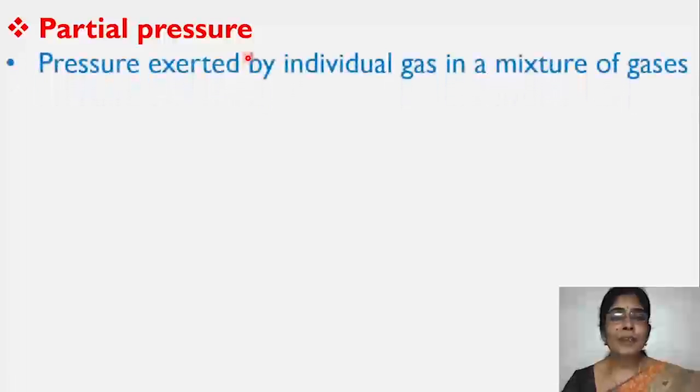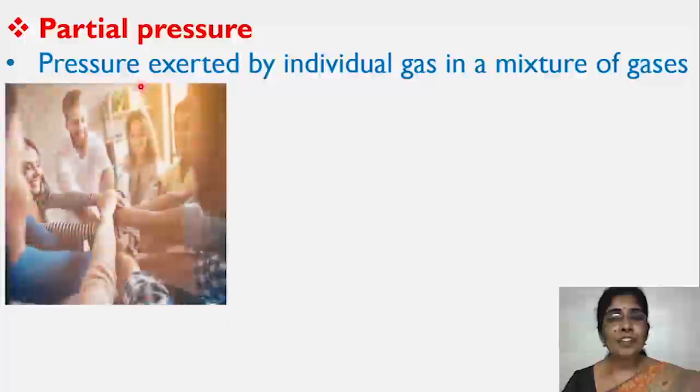What is partial pressure? The name itself has part. Part means a small portion of the total. So the pressure exerted by individual gas in a mixture of gases is called partial pressure.